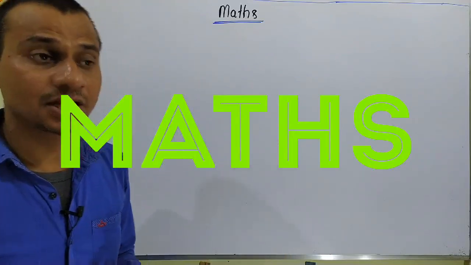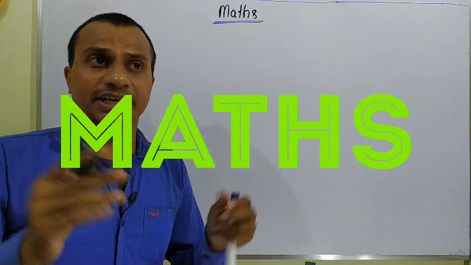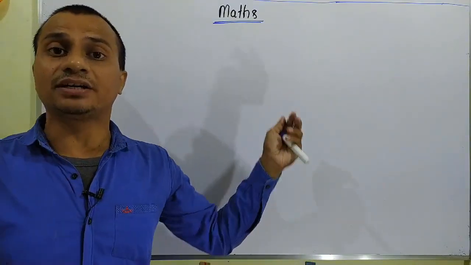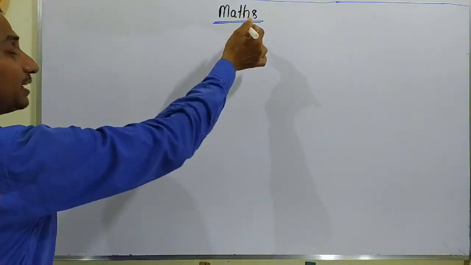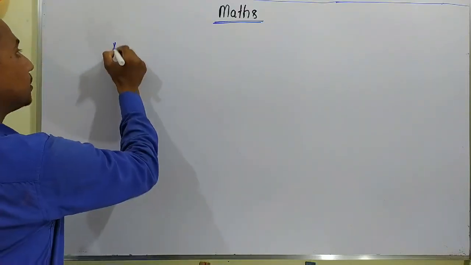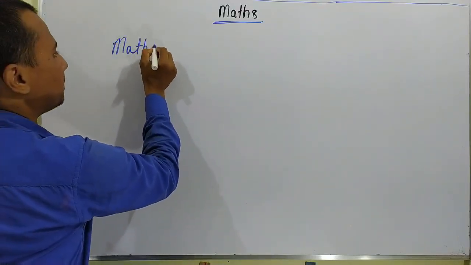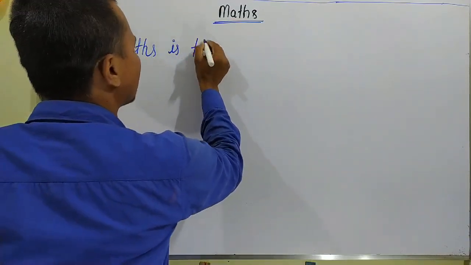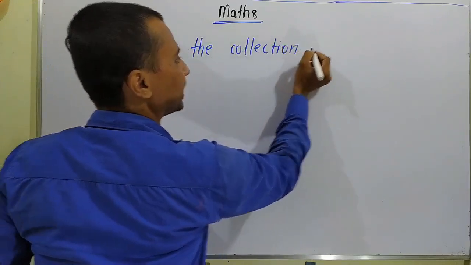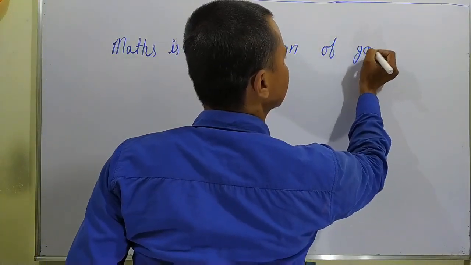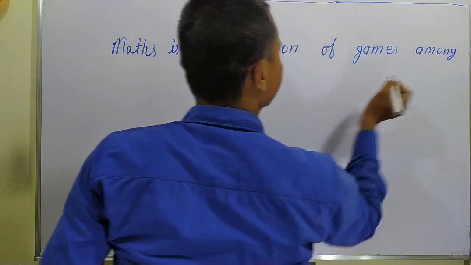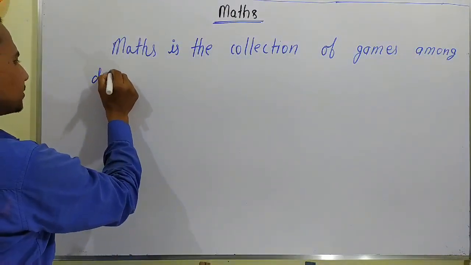That is why I am going to start this class with the definition of mathematics. What is mathematics? In a simple sense, mathematics is a collection of games among different numbers. We can define mathematics in simple language: maths is the collection of games among different numbers.